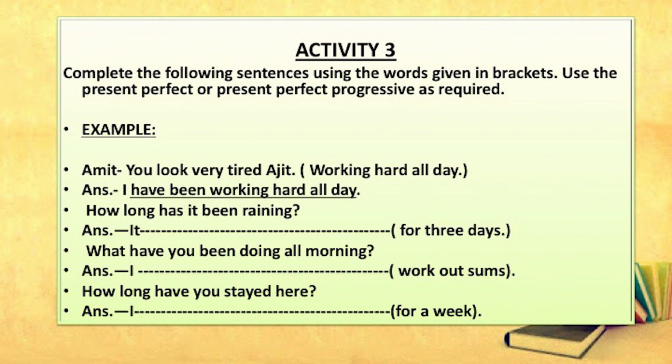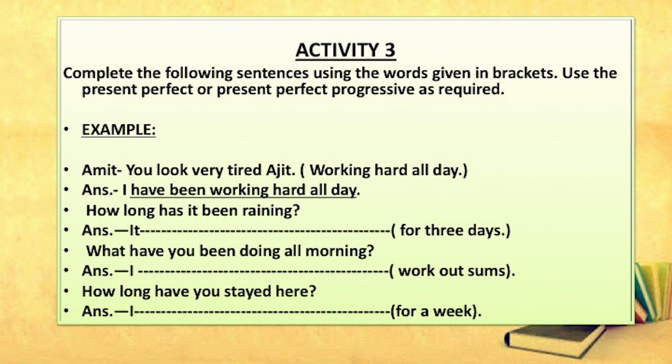Then the next sentence: how long has it been raining? In the bracket there is for 3 days, you have to begin the sentence with it. So, you answer this sentence like this: it has been raining for 3 days. It has been raining for 3 days. Next sentence: what have you been doing all morning? Workout sums is in the bracket, and you have to begin it with I. I have been working out sums all morning.